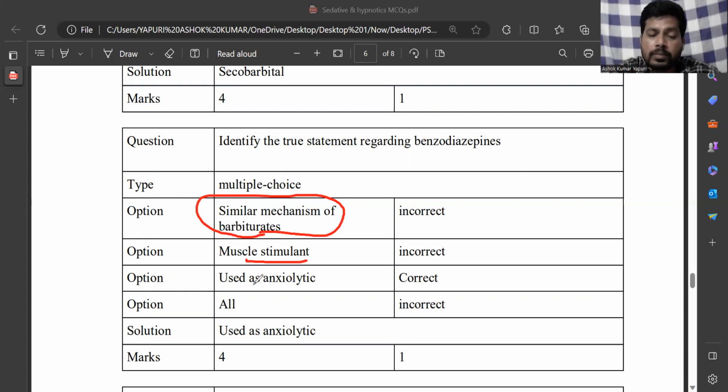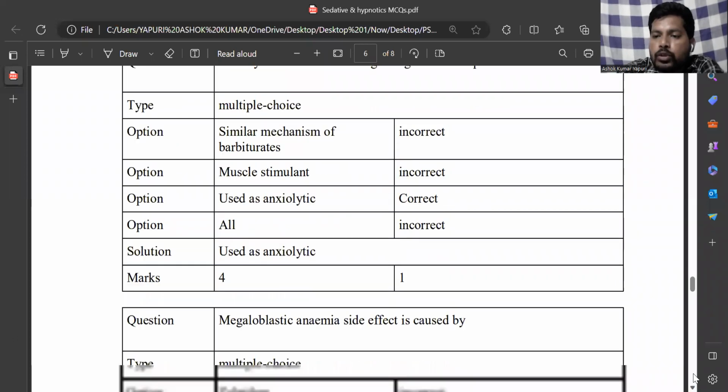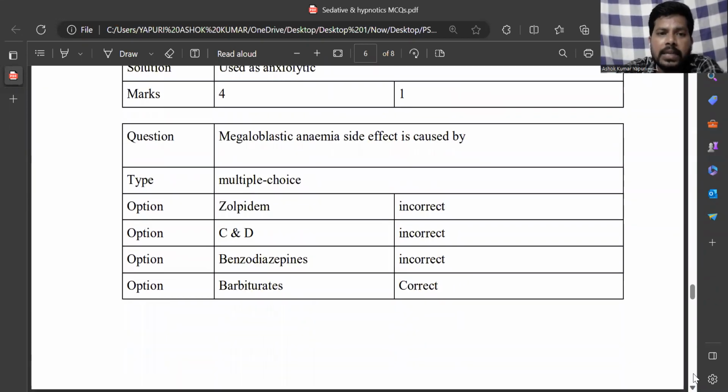Used as anxiolytics: benzodiazepines can be used as anxiolytics. They can reduce the anxiety, especially drugs like lorazepam and diazepam. Anxiolytics are also known as anti-anxiety drugs.